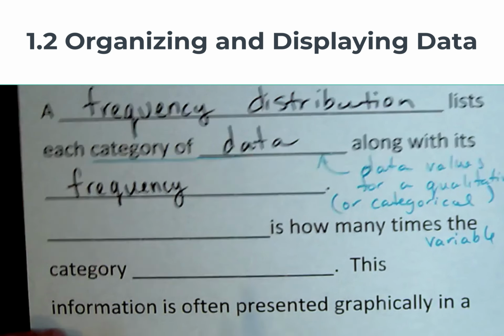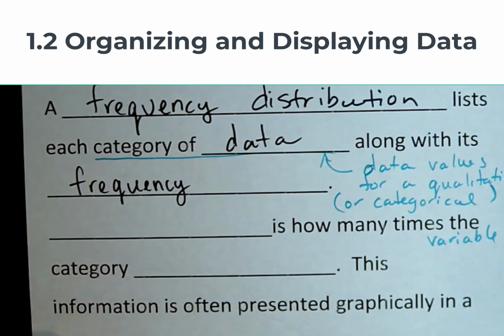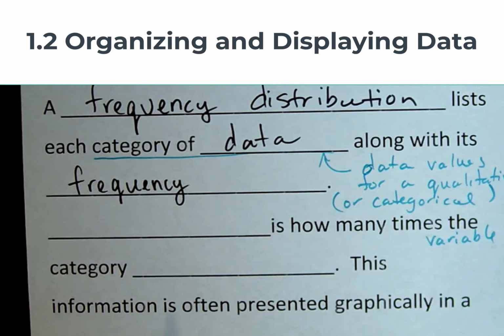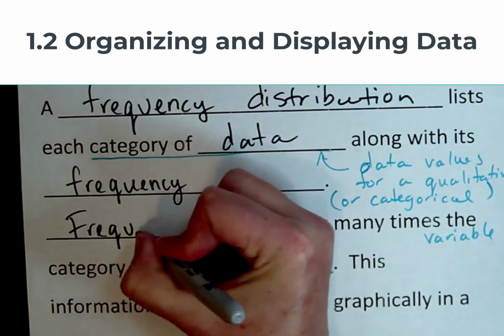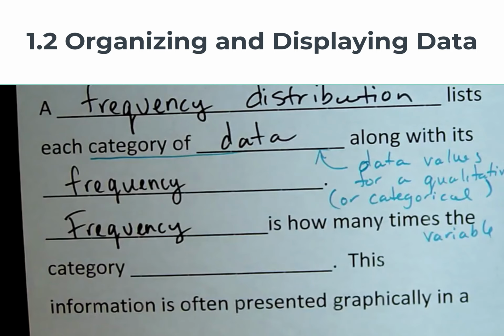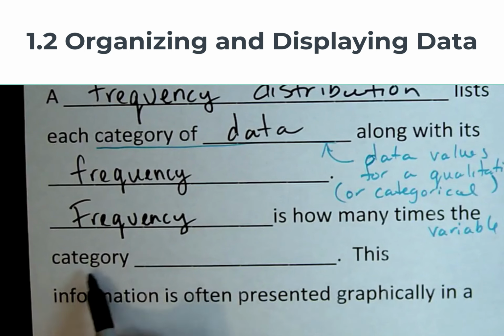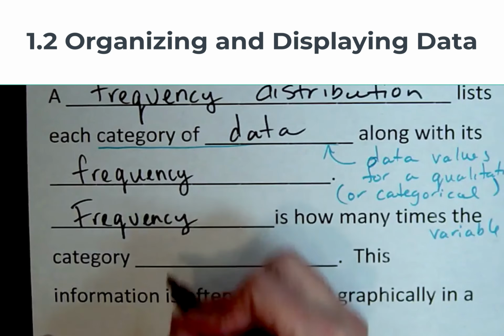Okay, what's frequency? Frequency is how many times the category or data value occurs.